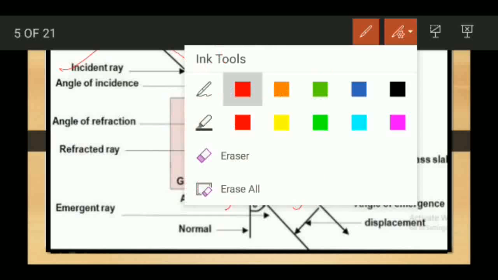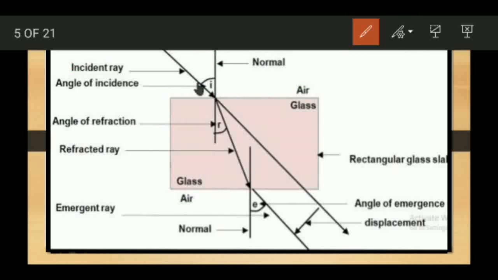Now whenever a ray of light is entering from air to the glass slab, what happens? It bends towards the normal. Here you can see this ray of light is entering the glass slab and it bends towards the normal, making an angle with the normal.